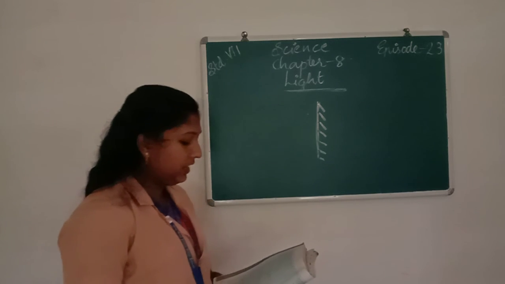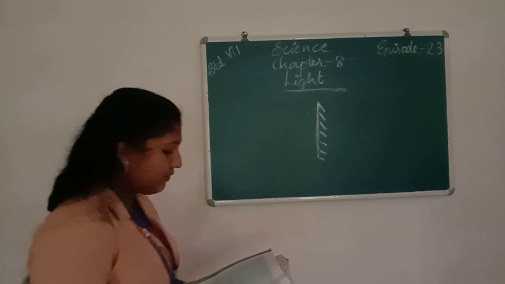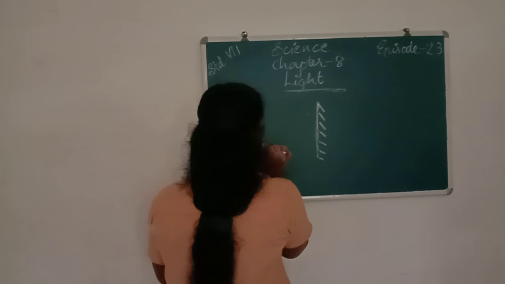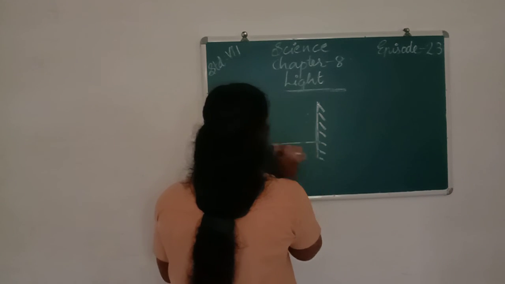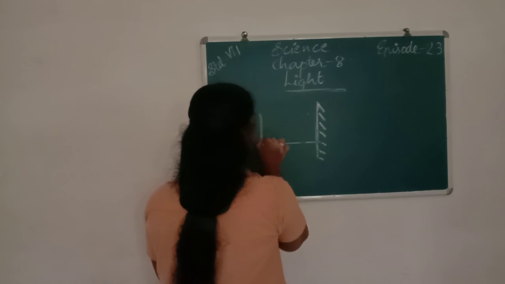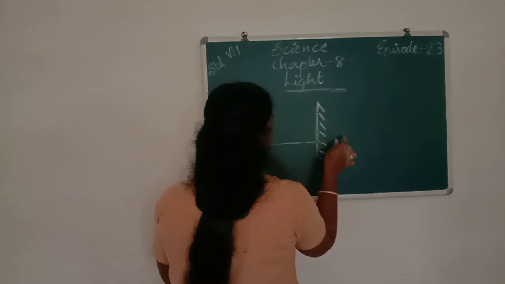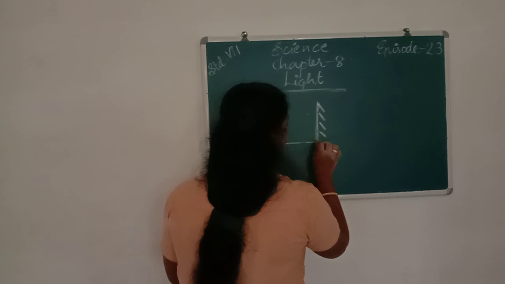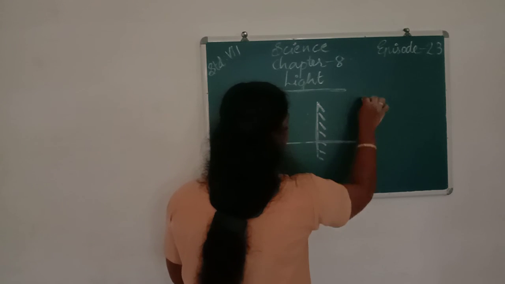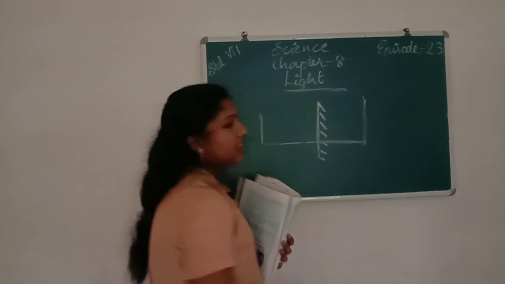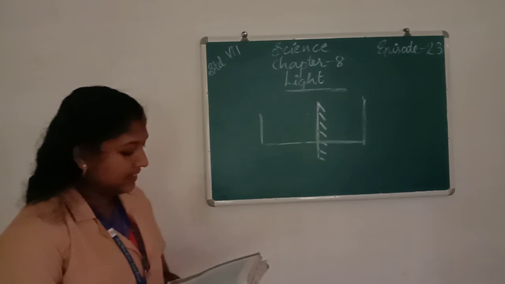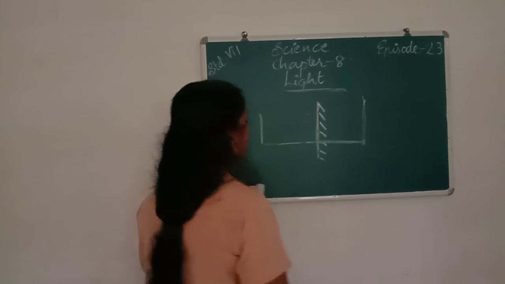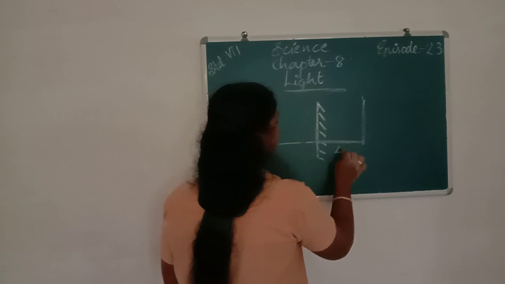The distance between the mirror and his image is 4 meters. Here David is standing, here is the mirror. The distance between the mirror and his image is 4 meters.